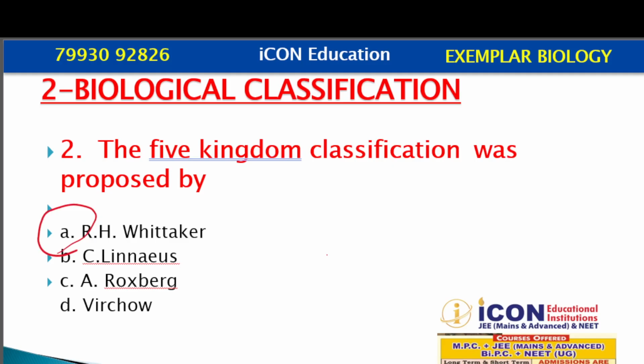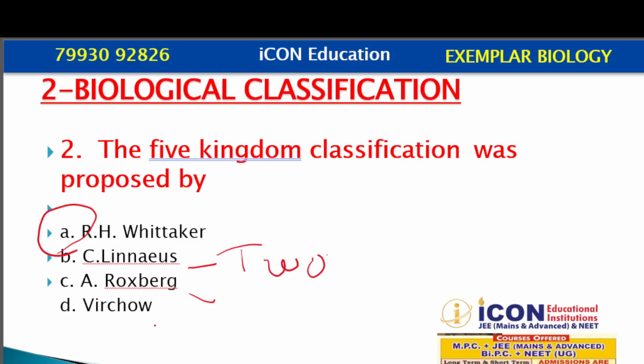Now let us see the other options. Linnaeus is related to 2 kingdom classification. Roxburgh is related to the contribution of documenting Indian flora and advancing economic botany.